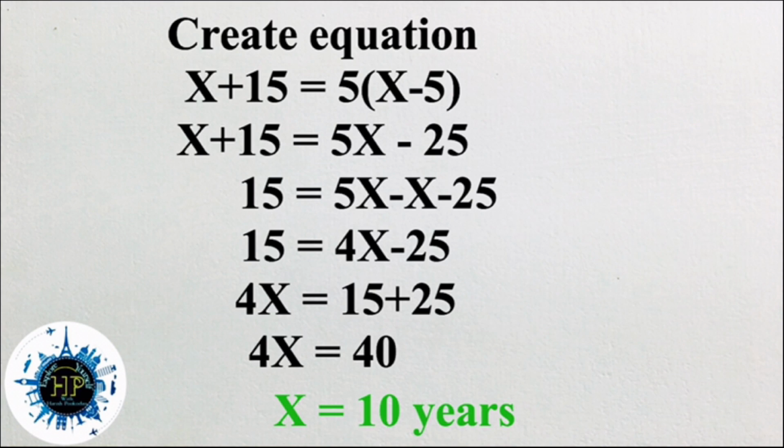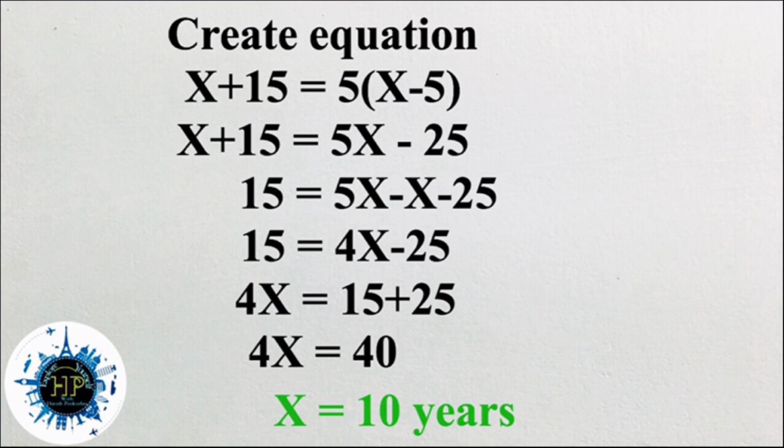That is x plus 15 is equal to 5 into x minus 5. X minus 5 is the 5 years back age of Krishna. So the equation is like this: x plus 15 is equal to 5 into x minus 5. We need to solve this equation.